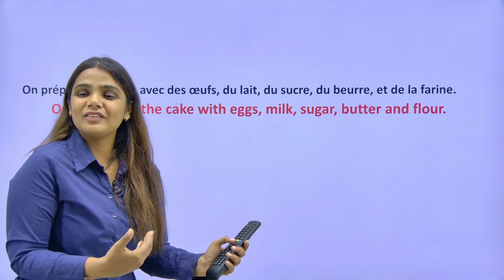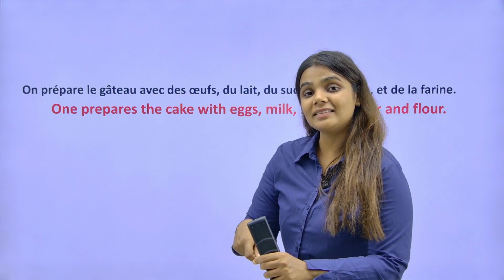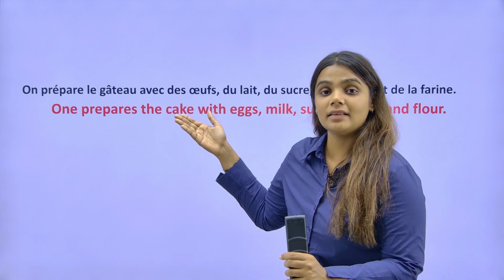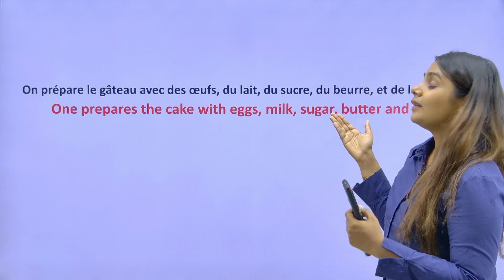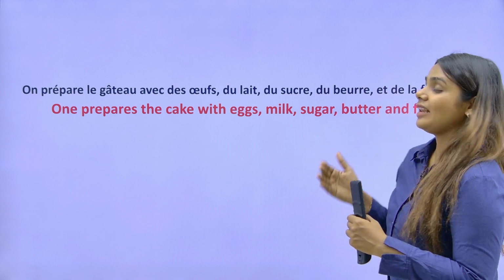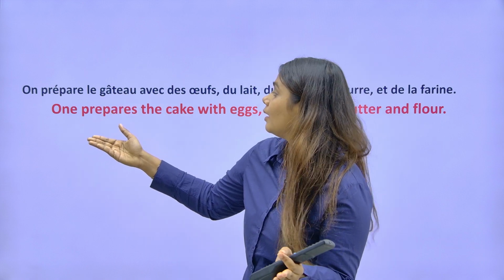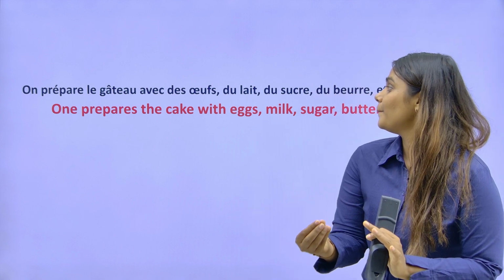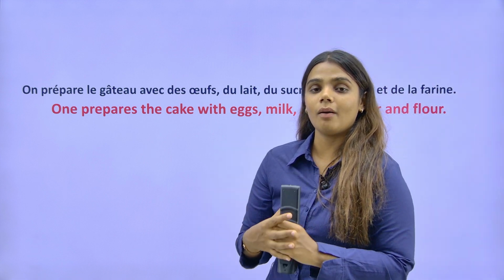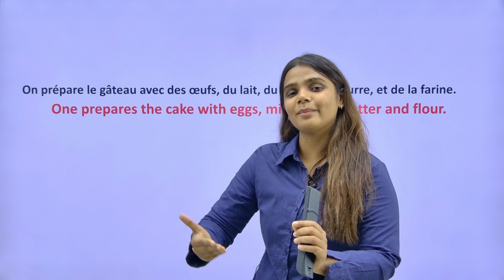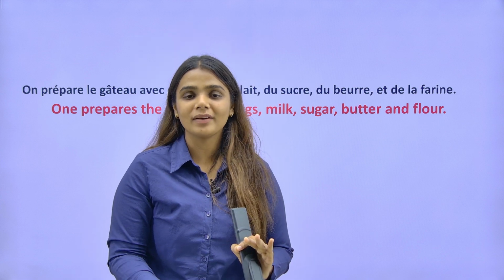Okay, so now let's just take this example. On prépare le gâteau avec des œufs, du lait, du sucre, du beurre et de la farine. That is, one prepares the cake with what? With some eggs, some milk, some sugar, some butter and some flour. In English, of course, we don't say some, but in French, before the noun, you have to put some article or the other.